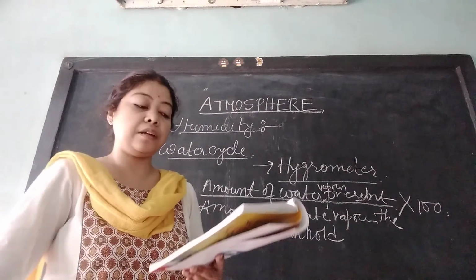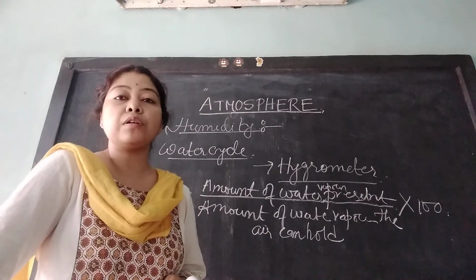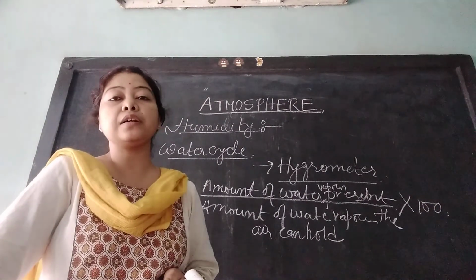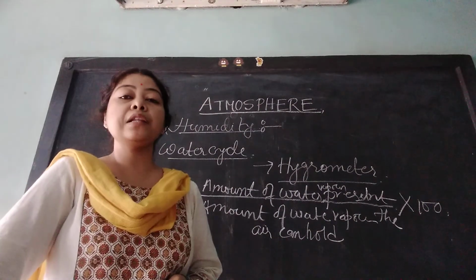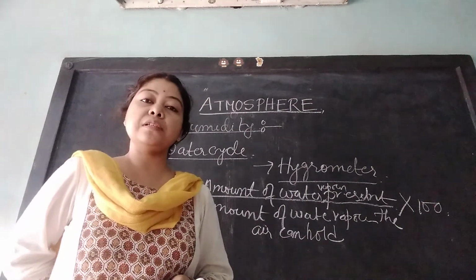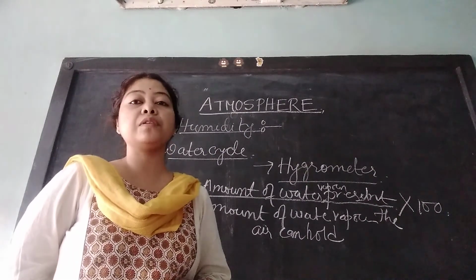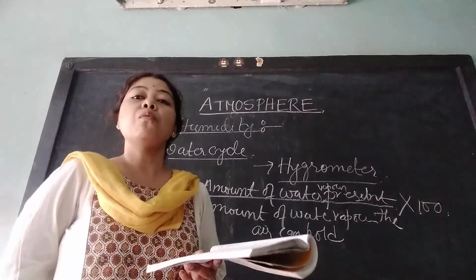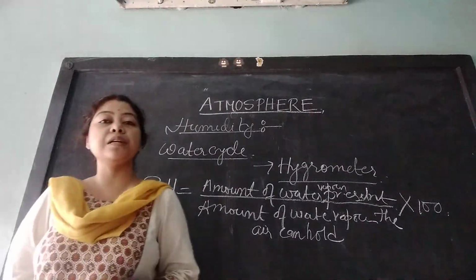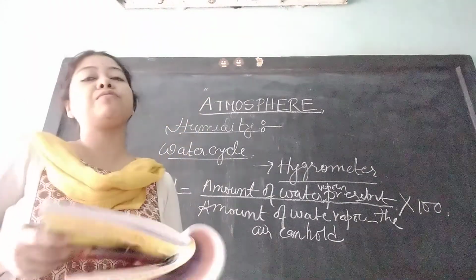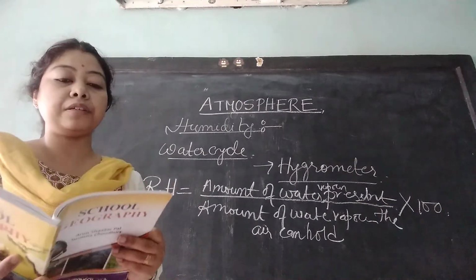Now, what is saturated air? When the air contains the maximum amount of water vapor in it, that is when it contains 100% of water vapor, it is called saturated air. What is dew point? Dew point is the temperature at which the air becomes completely saturated. The temperature at which the air contains 100% of water vapor in it is called dew point.